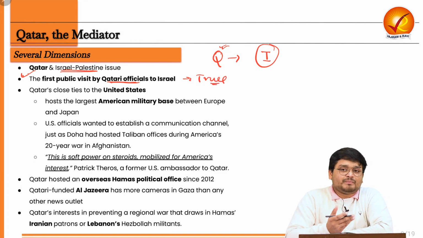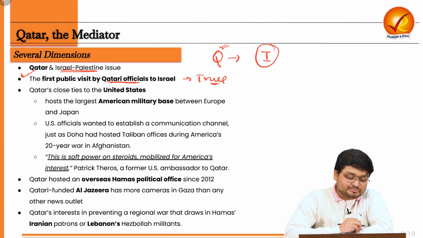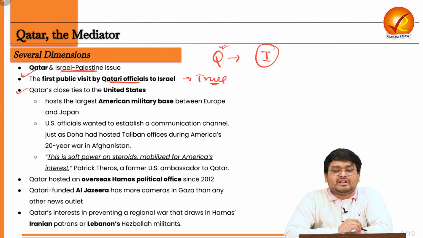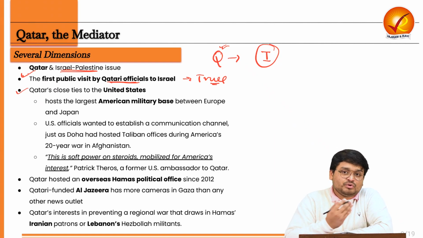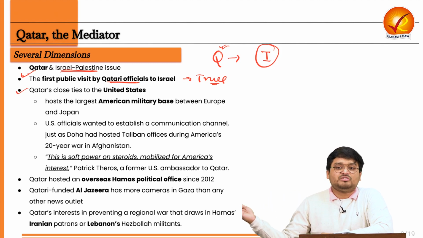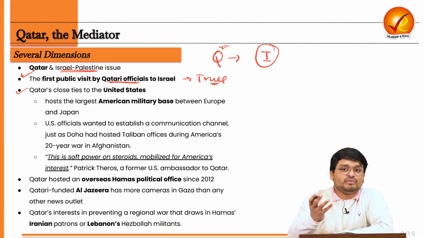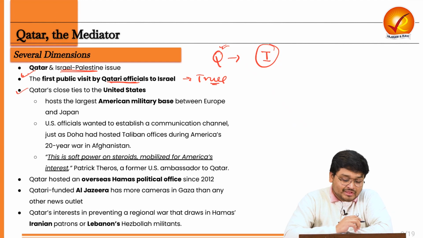While opinions differ, we can look at other dimensions too. Qatar has very, very close ties with the US. In fact, it has one of the largest American military bases in the eastern hemisphere of the world, from the US perspective. So it is a very, very close ally of the US.